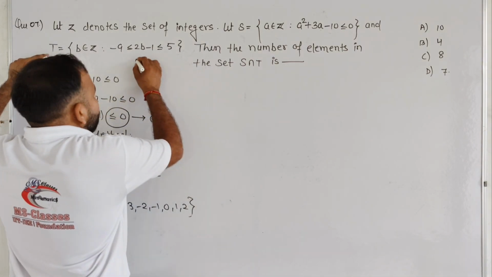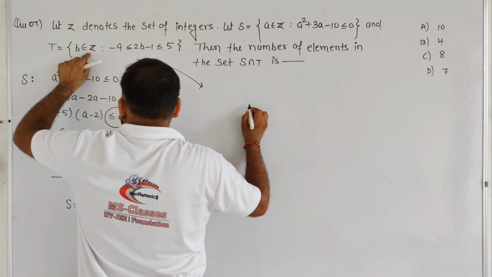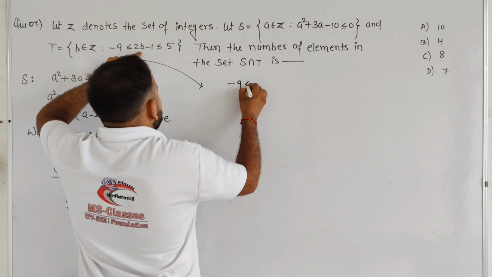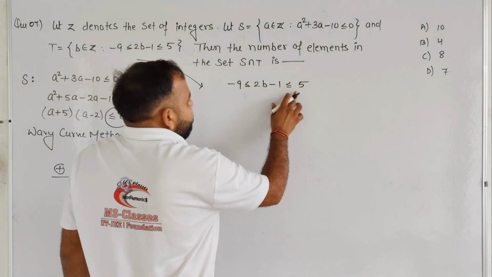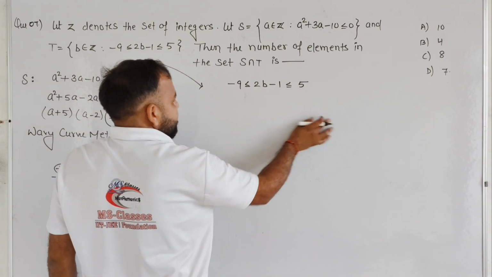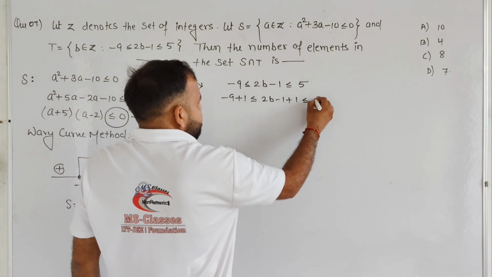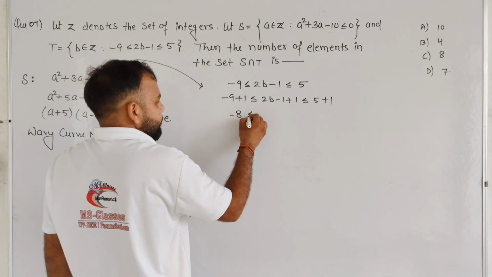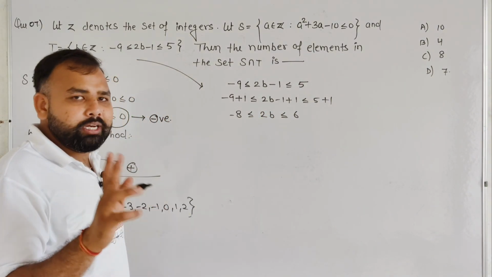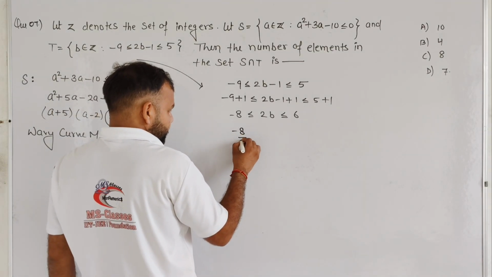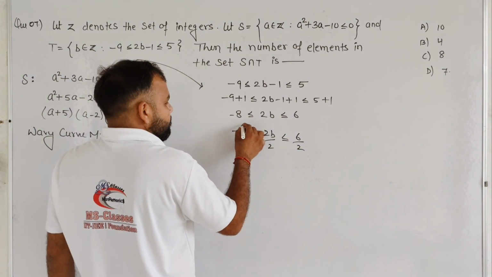In the same way, we are going to solve for set T. We require all B from the set of integers that satisfy this condition: minus 9 less than or equal to 2 times B minus 1 less than or equal to 5. So student, first of all, we add 1 to all sides. So minus 9 plus 1, 2B minus 1 plus 1, 5 plus 1. It will become minus 8 less than or equal to 2B less than or equal to 6. After dividing by the positive number 2, the inequality remains the same. So minus 8 divided by 2 less than or equal to 2B divided by 2 less than or equal to 6 divided by 2, which gives minus 4 less than or equal to B less than or equal to 3.